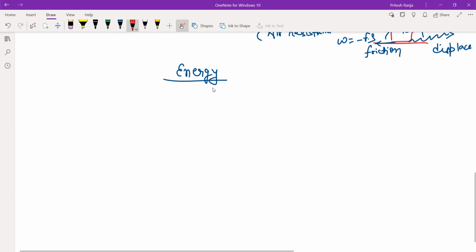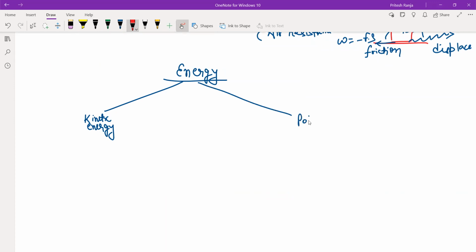So there are two forms of energy that we will consider. Although there are many forms of energy, one is kinetic energy, another one is potential energy.